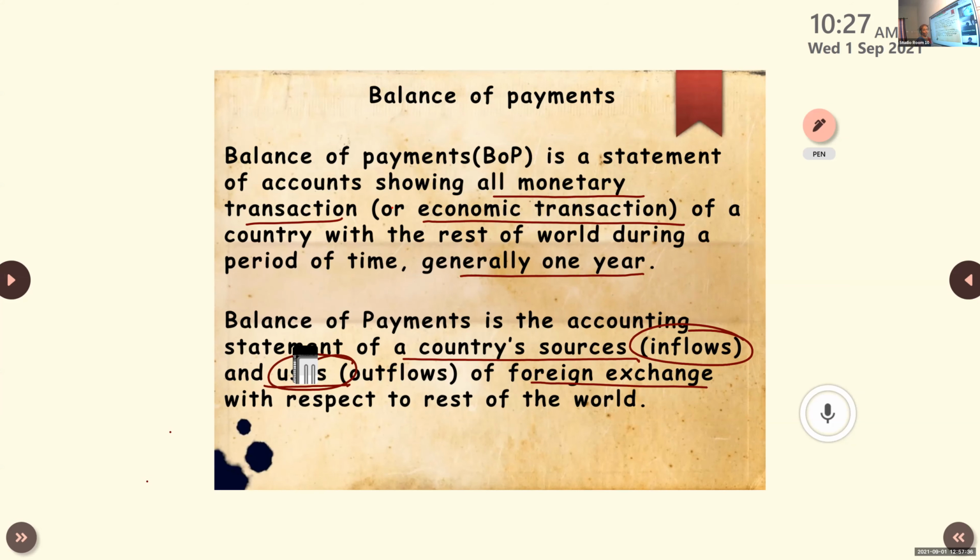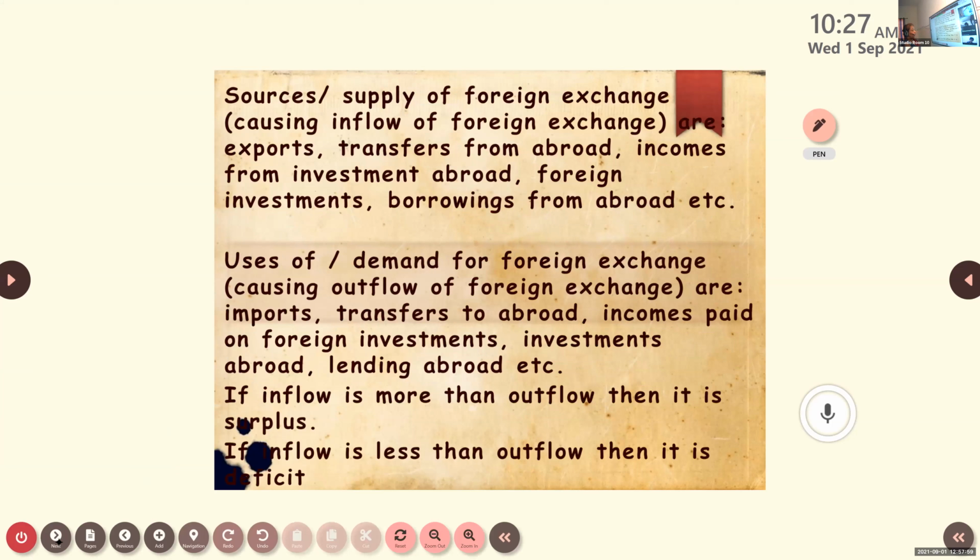Another one, it shows the uses also. That means in which all areas we are using the foreign exchange, which is going from our country to other parts of the world. That is outflows of the foreign exchange. So balance of payment shows sources and uses of foreign exchange. Sources means inflows, uses means outflows here. Now next one, what all will come under the sources?